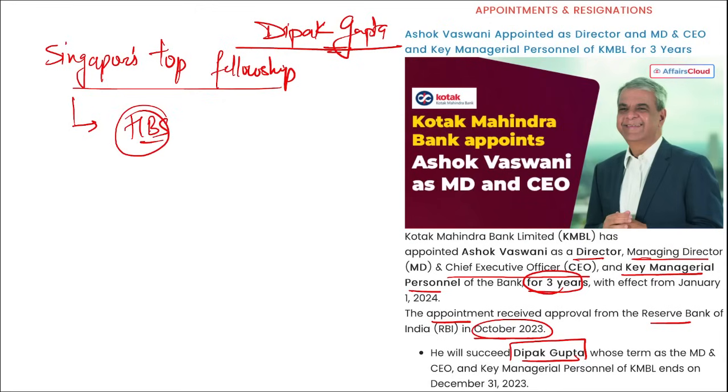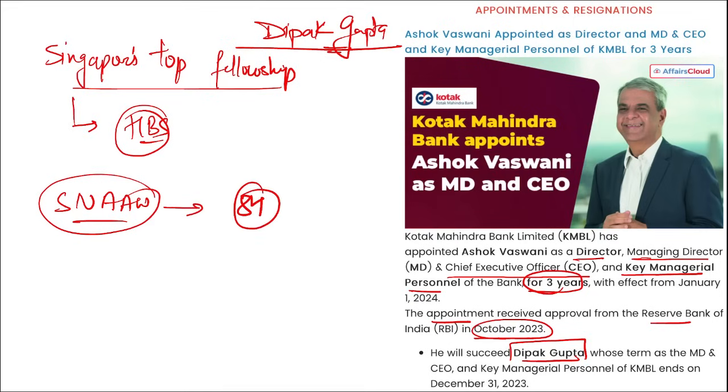Right? Then next remember, if I ask you, how many artists were conferred with the Sangeet Natak Academy Amrit Award? Sangeet Natak Academy Amrit Award. How many artists were awarded here? So 84 artists were conferred with the Sangeet Natak Academy Amrit Award.